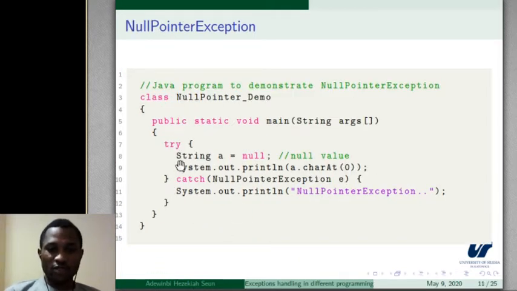Also, we have a string here that is assigned to null. So we assign a string to nothing. This will definitely raise an exception, and such an exception is called a null pointer exception, and we are able to handle this using try and catch.